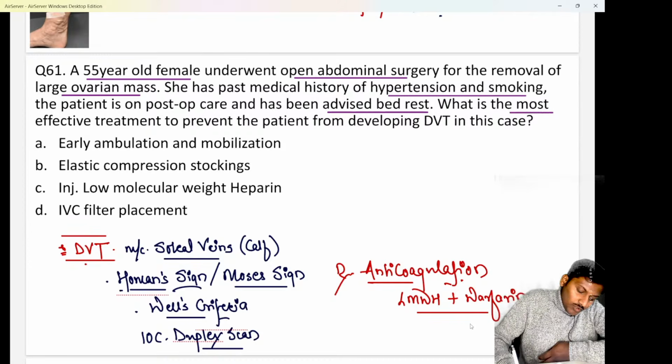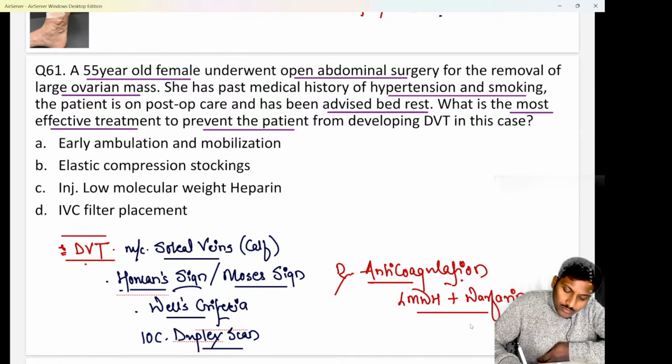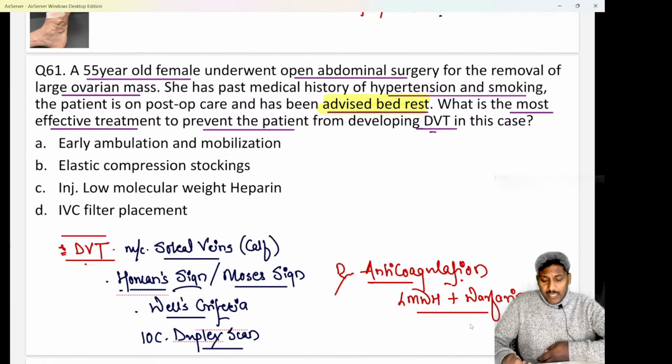They're asking you what is the most effective treatment to prevent the patient from developing DVT or deep venous thrombosis in this case. I hope all of you are quite aware. As the patient has been advised bed rest, there will be prolonged immobilization, and prolonged immobilization will definitely increase the risk of DVT.